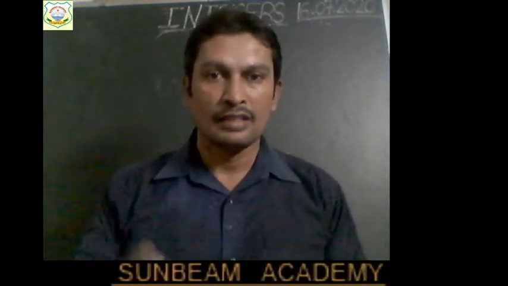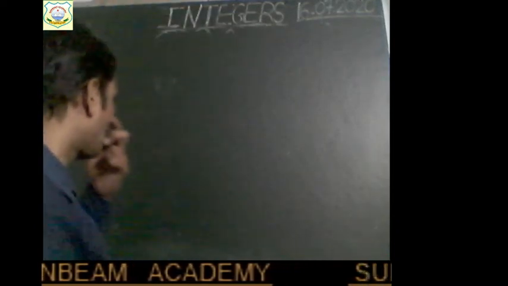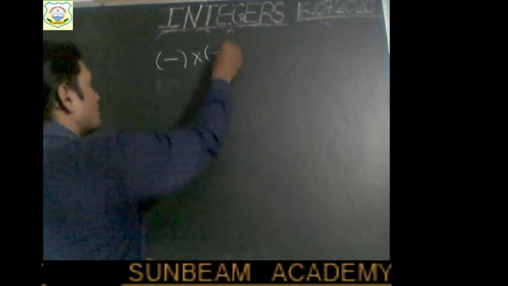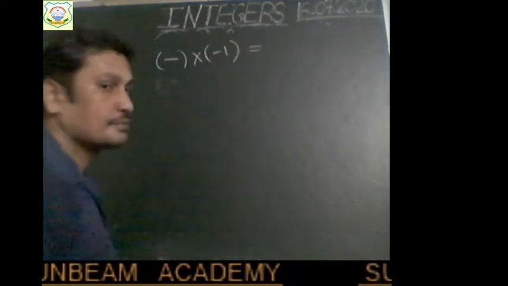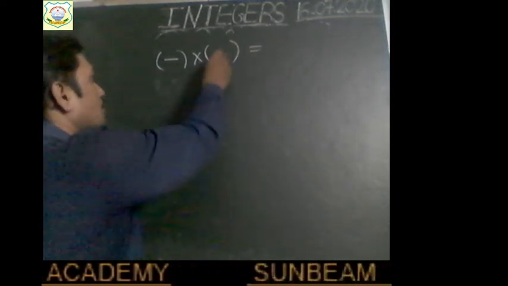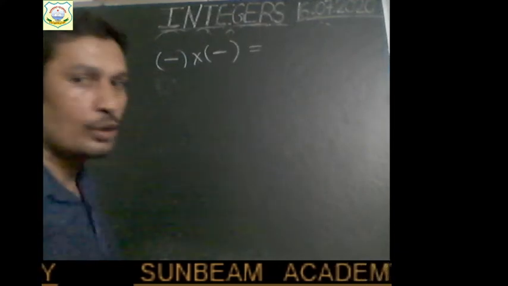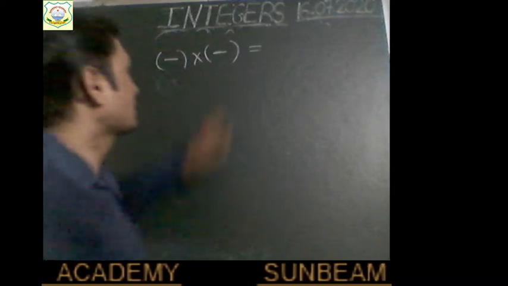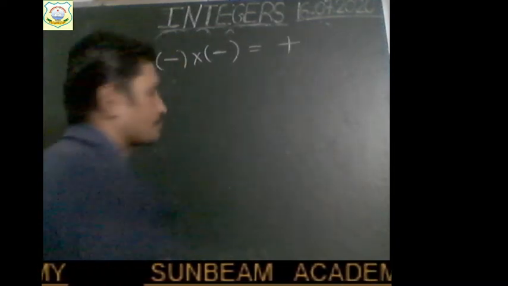So let us see the case. Suppose we have to multiply 2 negative integers, minus and minus, so the result is positive. Minus minus becomes plus.